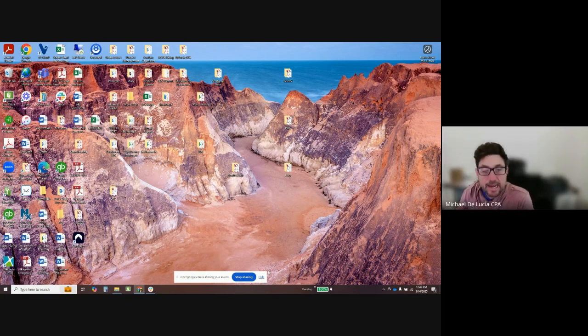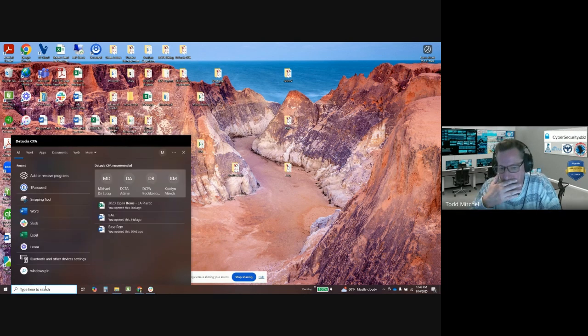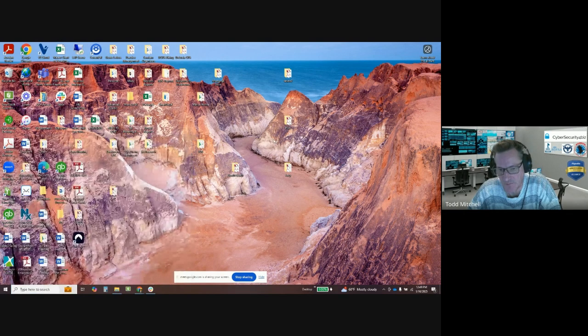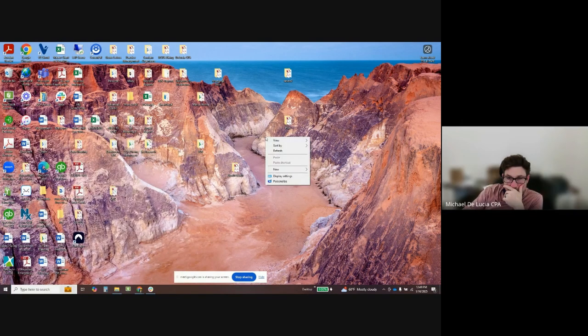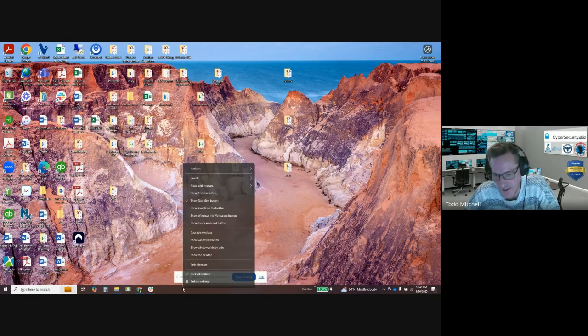Blank spot on my taskbar down here? Yep, and right click. No, not in the search, in the blank spot, like in the middle. Just on it. Yeah, right there. All right, and then hit taskbar settings.